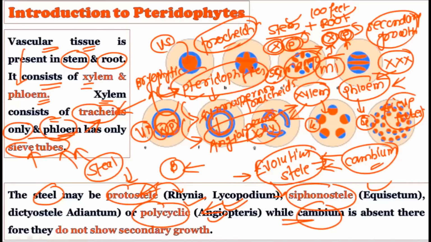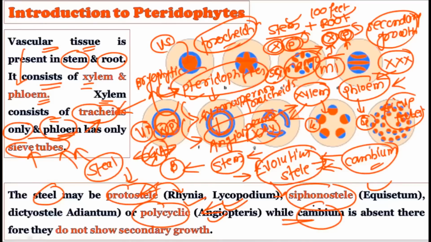But this cambium, which is responsible for giving the secondary growth in the plants, is typically absent in the pteridophytes. Pteridophytes do not show the presence of the cambium, and due to this they do not show any secondary growth. So whenever you see the stem of the pteridophytes, you will not see that strong a stem. It is just a primary stem made up of simple tissues, and it somehow stands above the ground, and it is able to hold a little amount of the weight of the leaves. Okay, so why does this happen? Because the cambium is absent in them, and that is why on the evolutionary line we consider the pteridophytes to be lagging behind the gymnosperms and angiosperms.